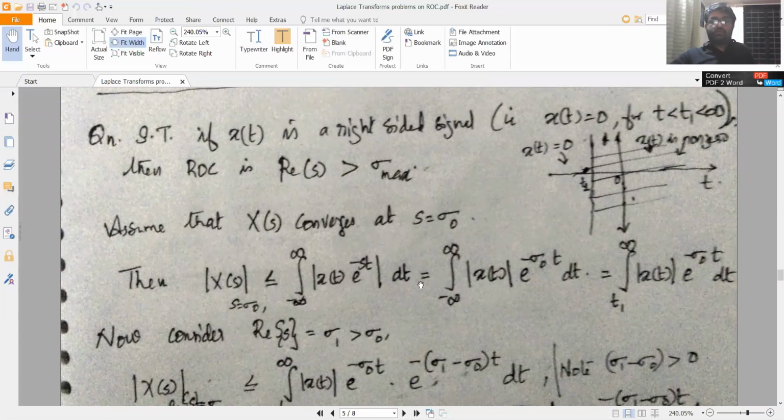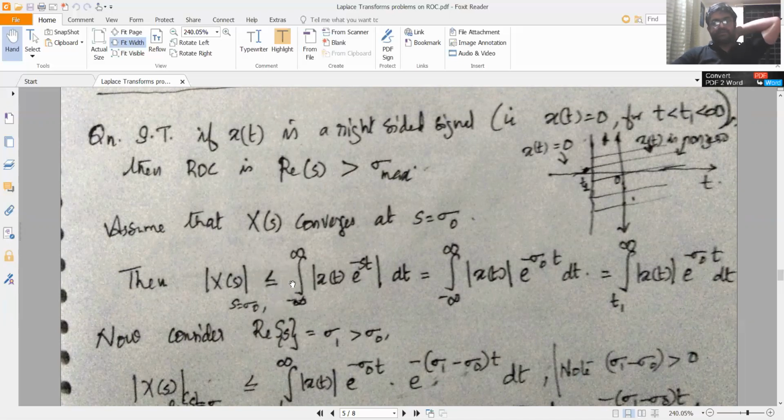So you have taken s to be equal to sigma 0. You can even take the real part of s to be equal to sigma 0, which would mean writing omega 0 also. So to skip that part, we have just put s is equal to sigma 0. What does it mean? We have X of s converging at s is equal to sigma 0. So modulus of X of s at s equal to sigma 0 is therefore finite. That is equal to the modulus of integral minus infinity to plus infinity x of t e raised to minus st dt.